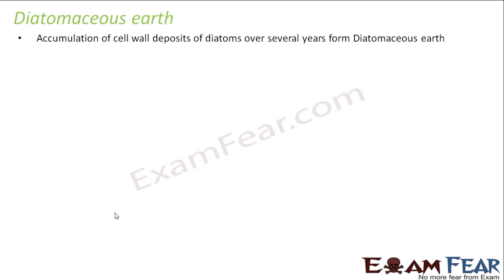In due course of time, the population of diatoms keeps changing. The old organisms keep dying, new organisms keep coming up. But the cell walls of all the organisms keep accumulating. As a result, so much silica is deposited. This large amount of cell wall deposits forms diatomaceous earth, because it forms almost a layer on the earth. So much deposit actually happens. So this is known as diatomaceous earth. It is the accumulation of cell wall deposits of diatoms over several years.